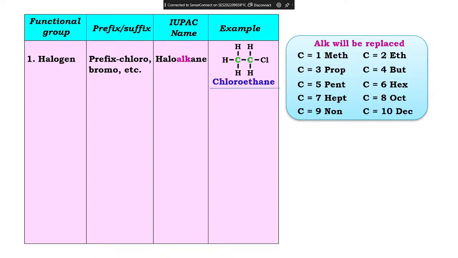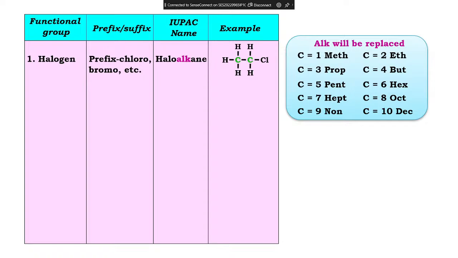So look at this now. How many carbon can you see? Two carbon. So what will it be? Meth or eth? Eth. Then you have to check, is there any halogen here? What is that halogen? Cl. Cl means chlorine. Whenever there is halogen, you have to put that name before or after? Before. Prefix or suffix? Prefix. So this becomes chloro. The first word will come as chloro.